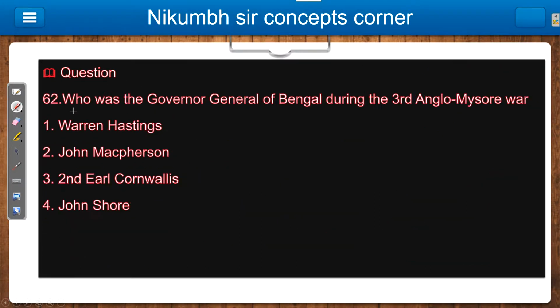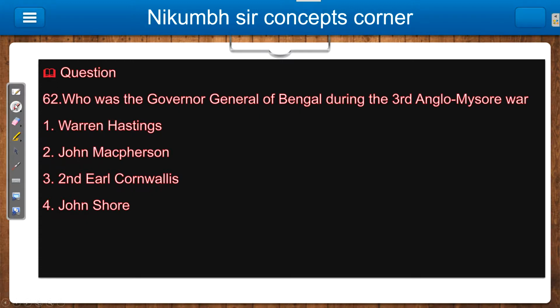Let's move to question number 62. Again put 3 stars here. Who was the Governor General of Bengal during the Third Anglo-Mysore War? Warren Hastings, John Macpherson, Lord Cornwallis, or John Shore. So your correct answer for the Third Anglo-Mysore War is Cornwallis. Now we will discuss this.